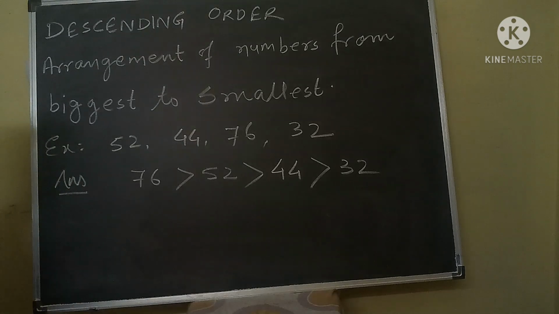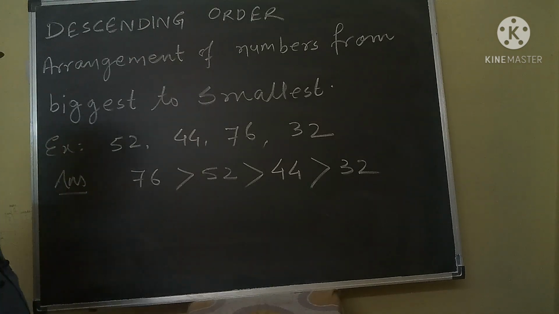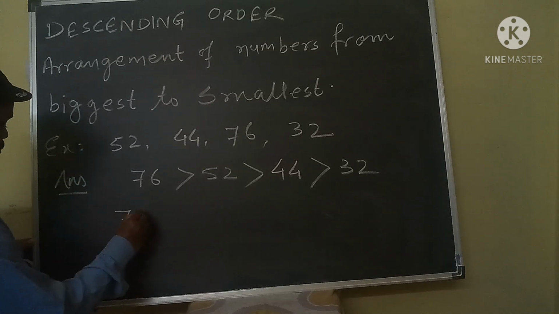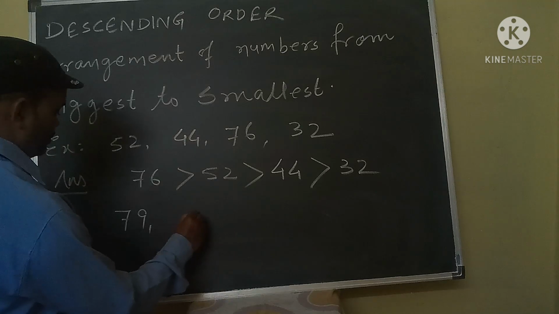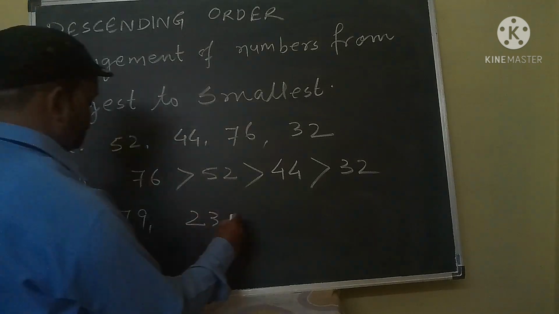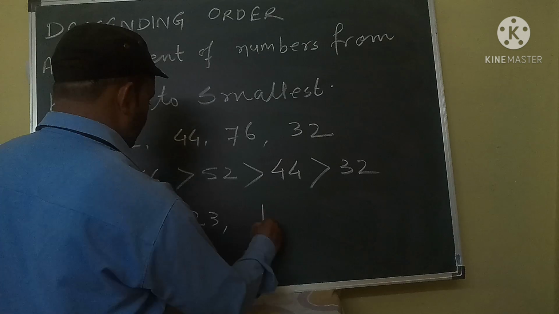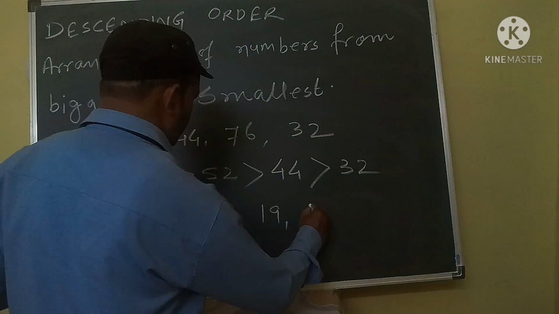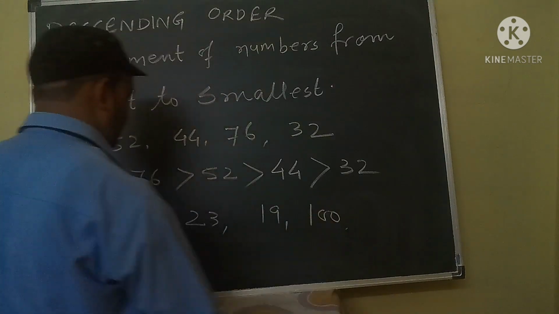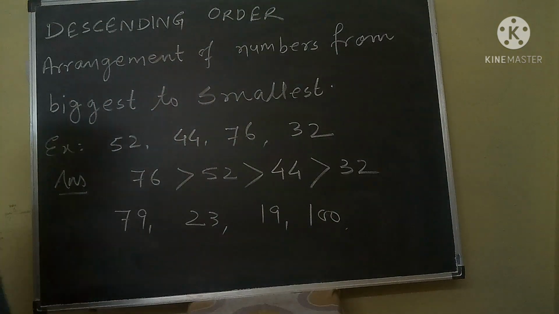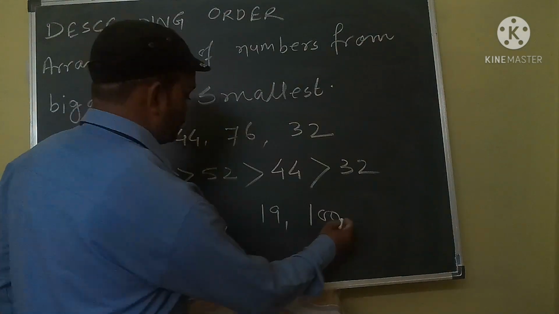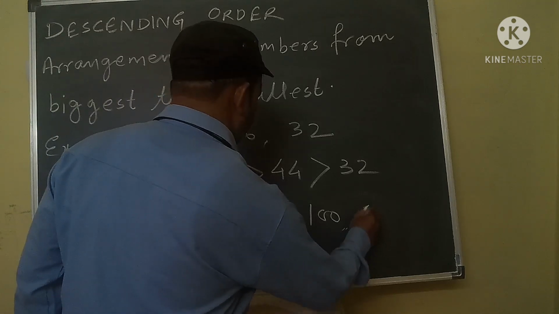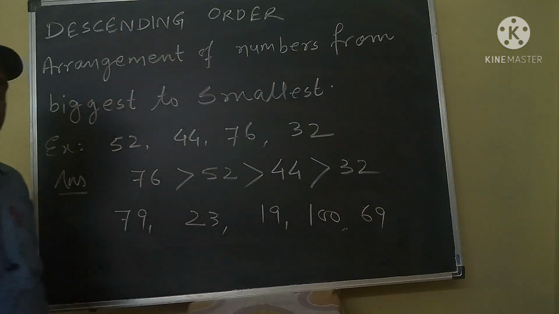Okay. I want to give one more example to you. Suppose you have these numbers: 79, 23, 19, 100 and suppose one more number, 69.